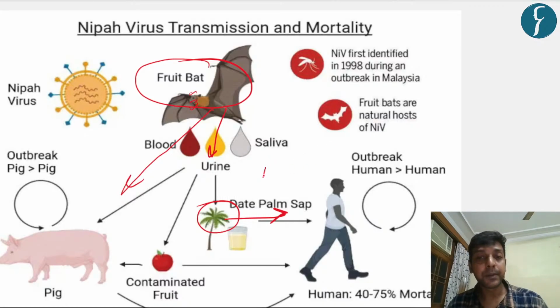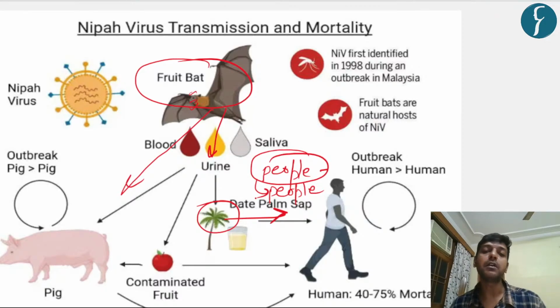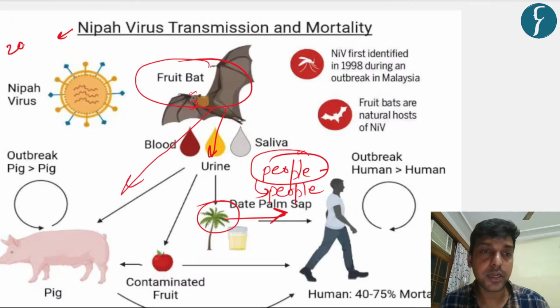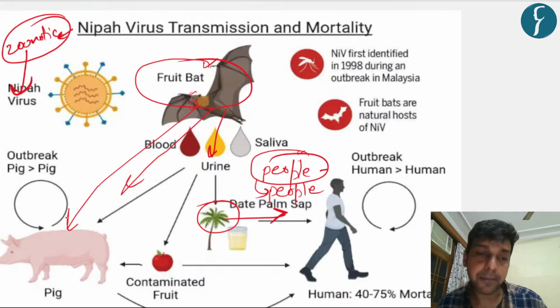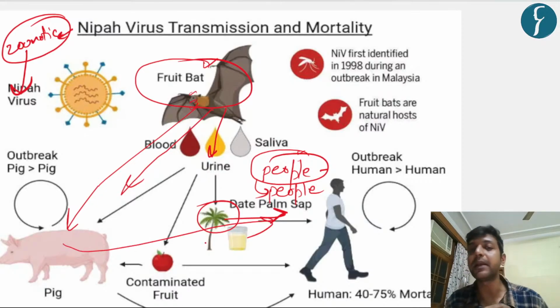Apart from that, people-to-people contact can also lead to transmission; from impacted people to other people, transmission will also occur through this route. This is generally a zoonotic disease. Zoonotic disease means it transfers from animals to humans. In this case it is the fruit bat, and if this fruit bat has eaten certain food items, and that food item was eaten by a pig, and people start eating that pig, then it also leads to the transmission of that disease.